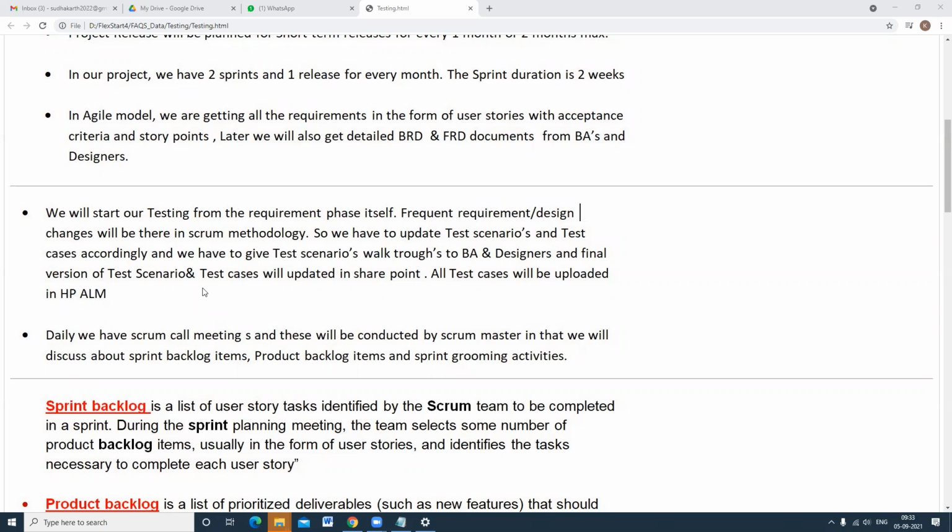So the approach you follow is, once you have written your test scenarios and test cases, you need to give walkthroughs to the BA and design team, because those are the top level people. You need to take confirmation from them. Once they certify, that means you are covering all the functionalities. Clear? So we give the walkthroughs to the BA and designer, and the final version of test scenarios and test cases will be uploaded into SharePoint.